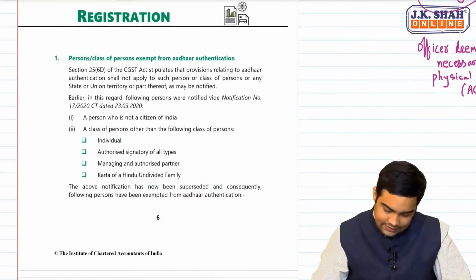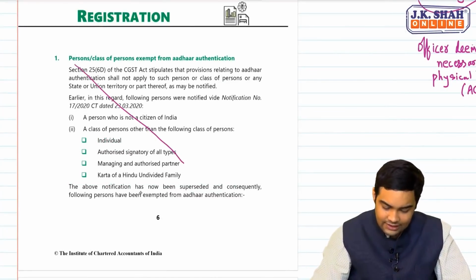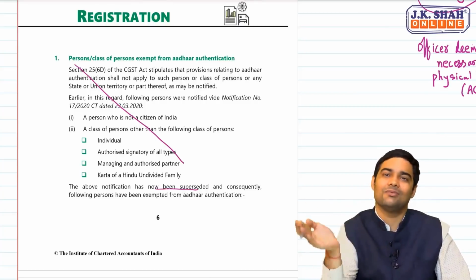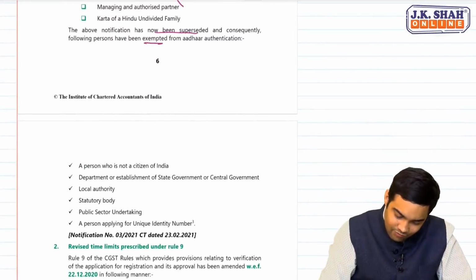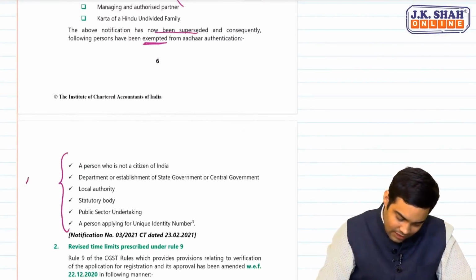See this. This you can delete because it says the above notification has been superseded. So this is now not applicable. This was applicable earlier. Now few persons have been exempted. Who are these exempted from Aadhaar authentication?